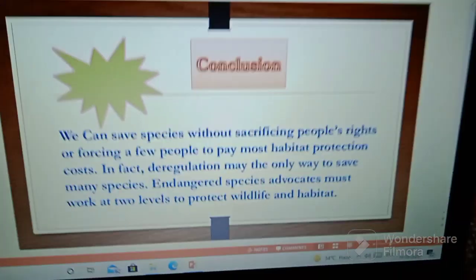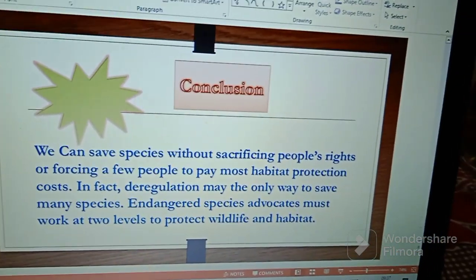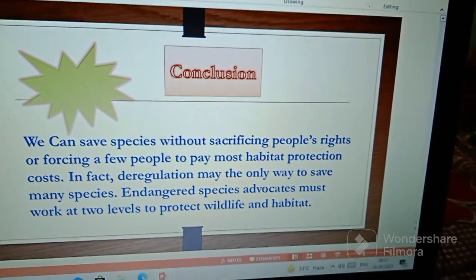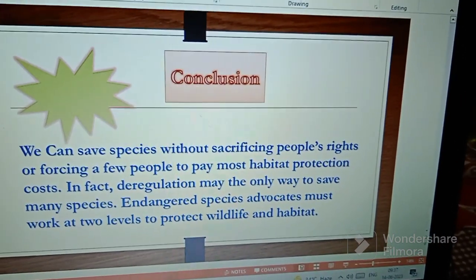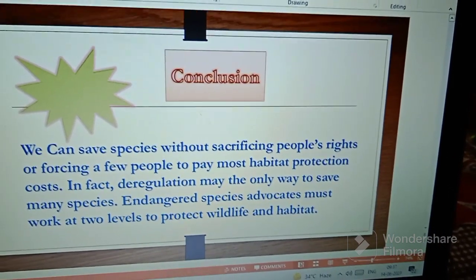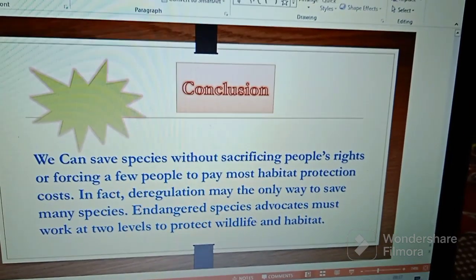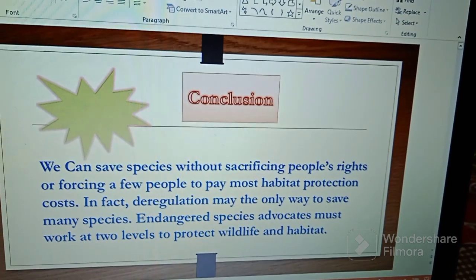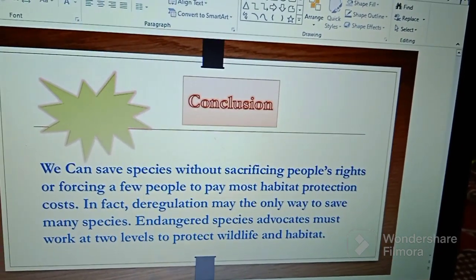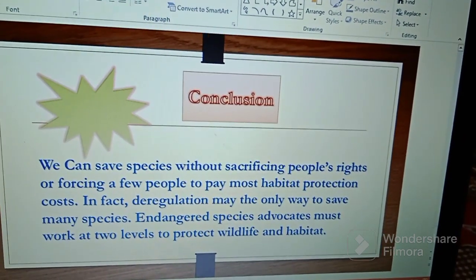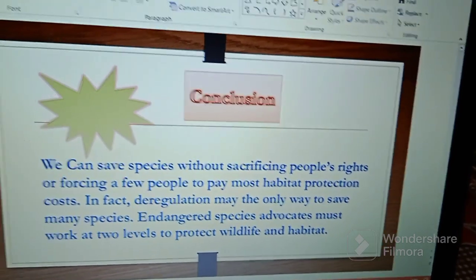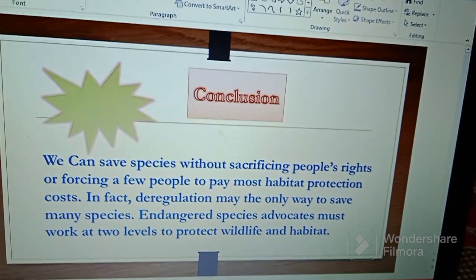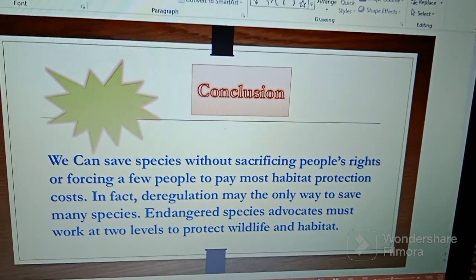And my last part is the conclusion. The conclusion is we can save species without sacrificing people's rights or forcing a few people to pay most of the habitat protection cost. In fact, deregulation may be the only way to save many species. Endangered species advocates must work at two levels to protect wildlife and habitat.